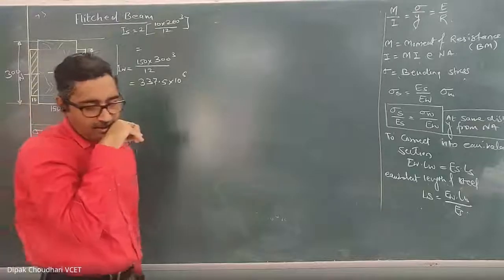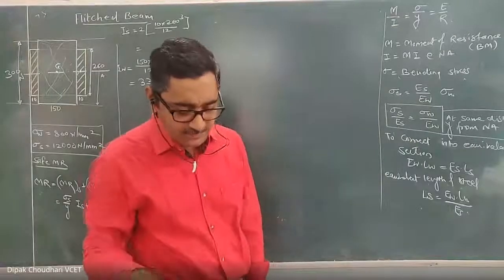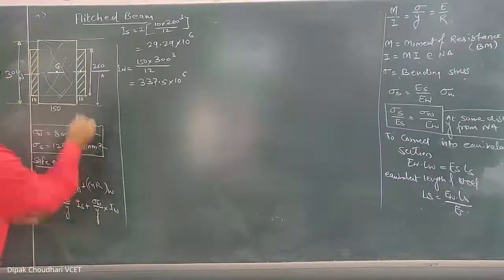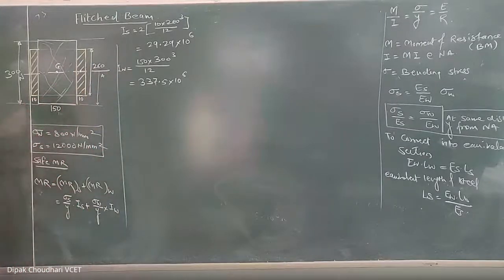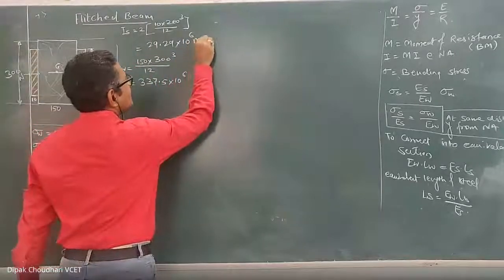No. My answer is 29.29 into 10 raised to 6. Cross check. It is 10 into 260 cube by 12 into 2 times. Sir, it is 29.29 into 10 raised to 6. Okay, cross check.